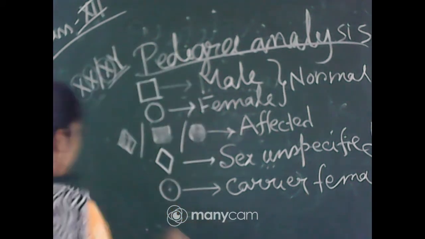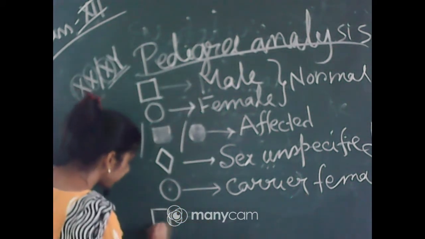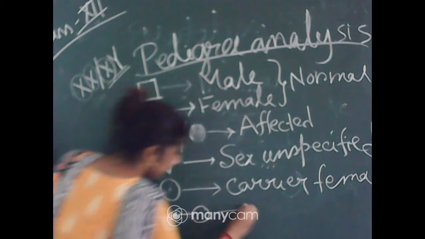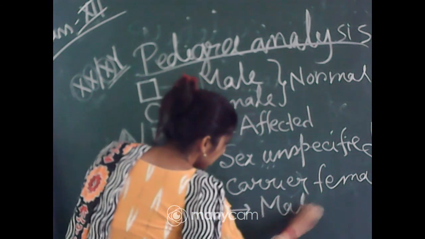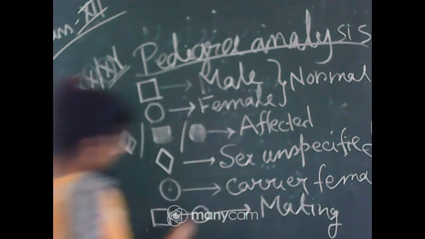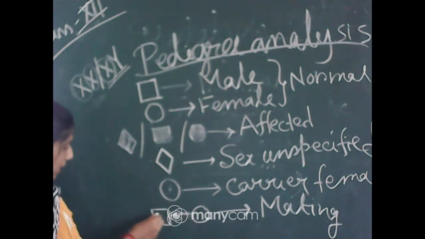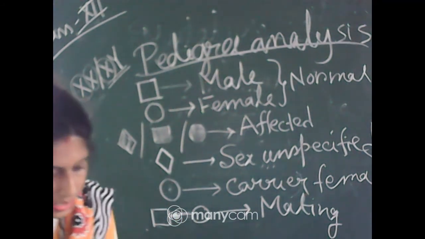Okay, now the next one indicates mating or marriage. A line between the male and female sign indicates the mating or marriage.